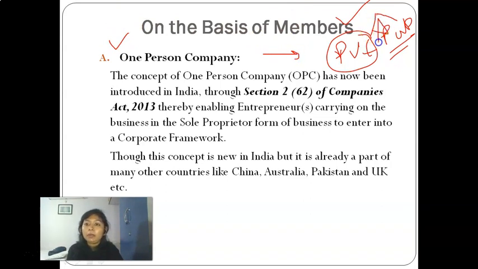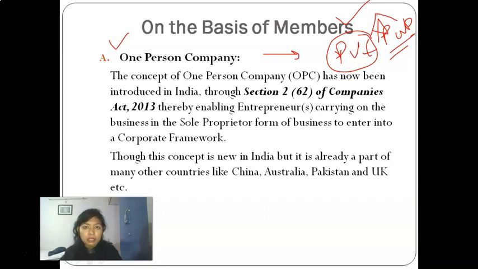It cannot be a public company, because here only a single member will be there who will be incorporating this company. Only one member or one shareholder will be there in this OPC.